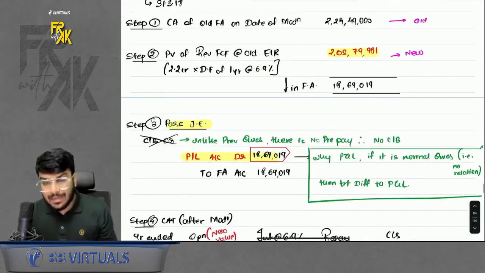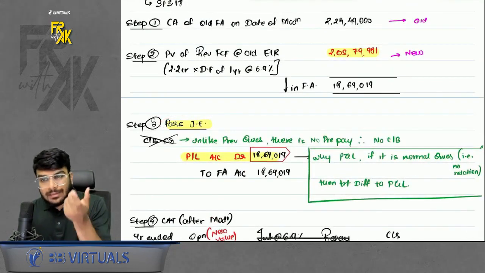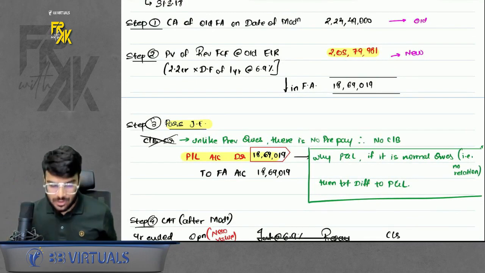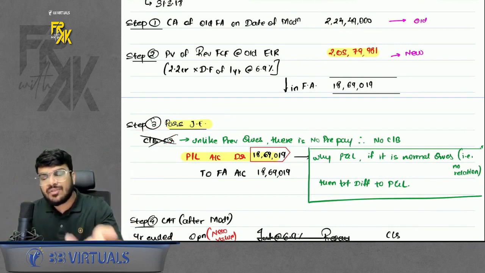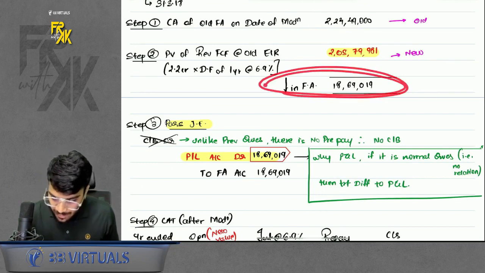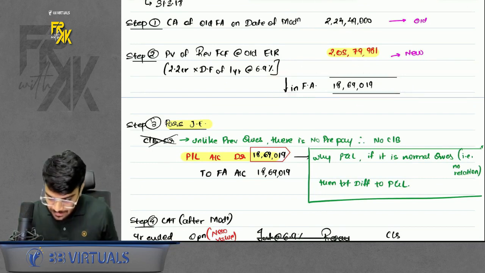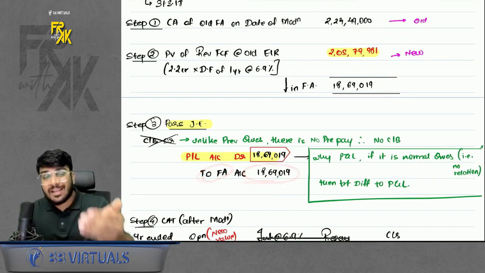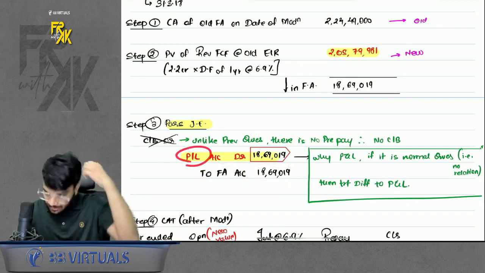Okay. Now pass the entry in the third step. Here there is no prepayment, unlike the previous question, so you will not say any cash bank. In the previous question there was some prepayment which you were receiving, so we said cash bank. Here there is no prepayment, so directly pass the entry for reduction. To reduce the financial asset, you will say financial asset account credit, and debit what? Debit profit and loss.